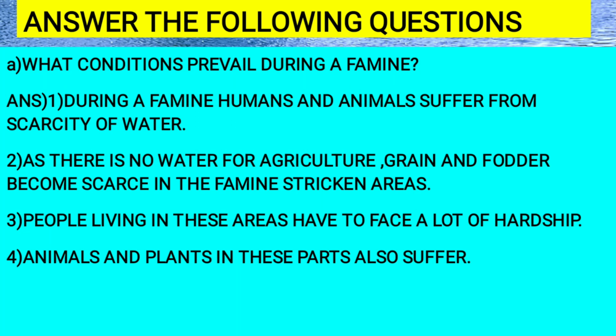Answer the following questions. A. What conditions prevail during a famine? Answer in points. First point. During a famine, humans and animals suffer from scarcity of water. Point number 2. As there is no water for agriculture, grain and fodder become scarce in the famine stricken areas. Point number 3. People living in these areas have to face a lot of hardship. Point number 4. Animals and plants in these parts also suffer.